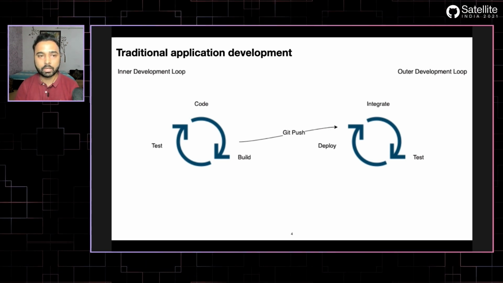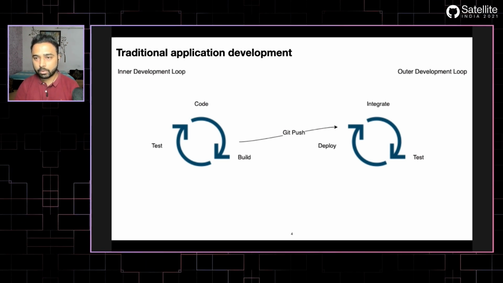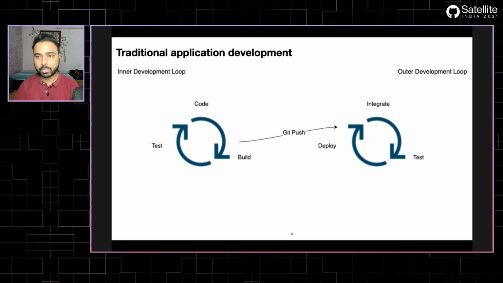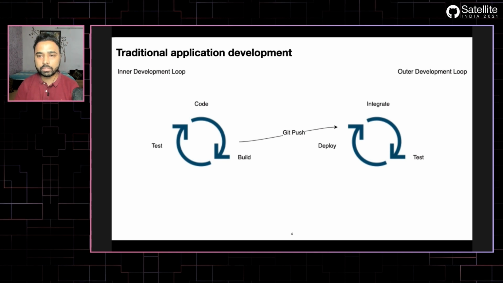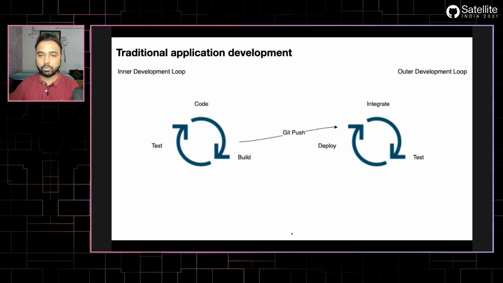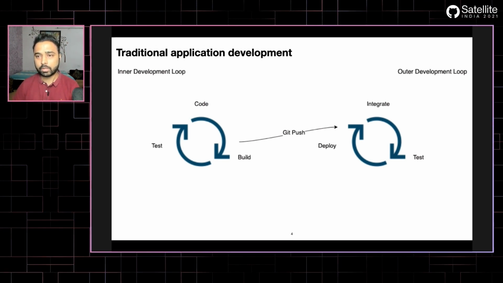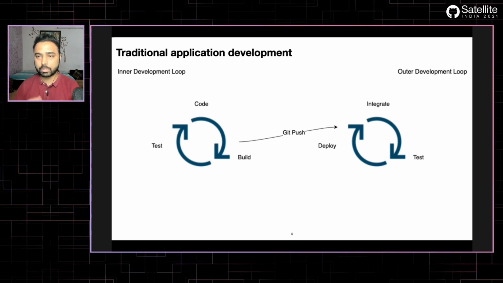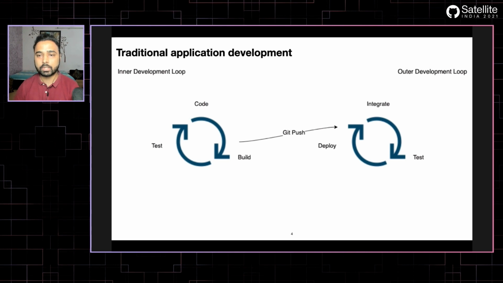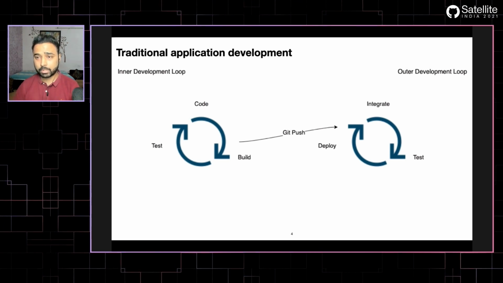Most of the time we as developers spend in the inner development loop. Then when you feel comfortable that your changes are fine, you share them with others. You do a git push and merge your pull request, and then your entire CI/CD pipeline comes into the picture.